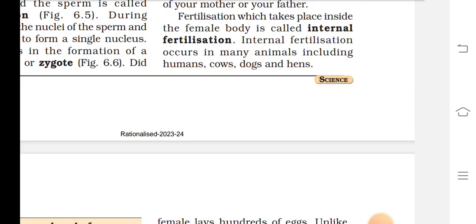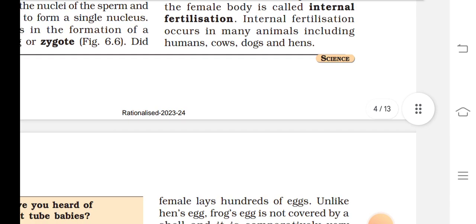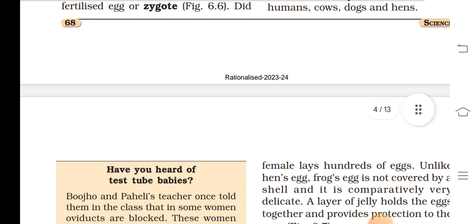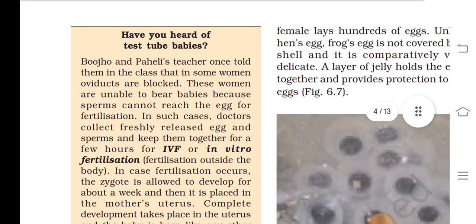Fertilization which takes place inside the female body is called internal fertilization. Internal fertilization occurs in many animals, including humans, cows, ducks and hens. Have you heard of test tube babies?